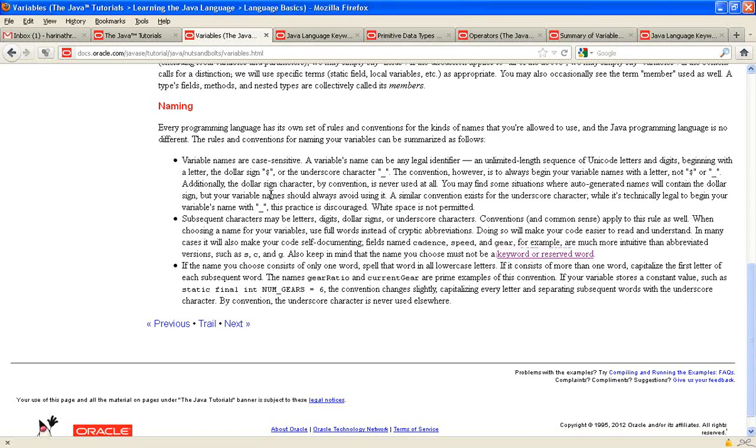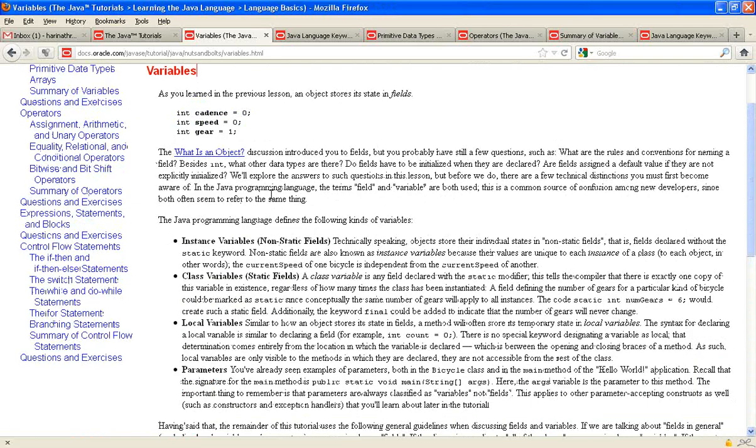Now we looked at the Java keywords. Let us look at how you can declare your variables. There are different types of variables in Java. To start with, instance variables. Instance variables are something that you declare at the class level.